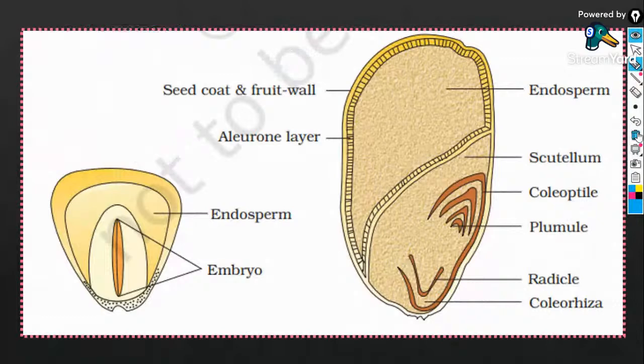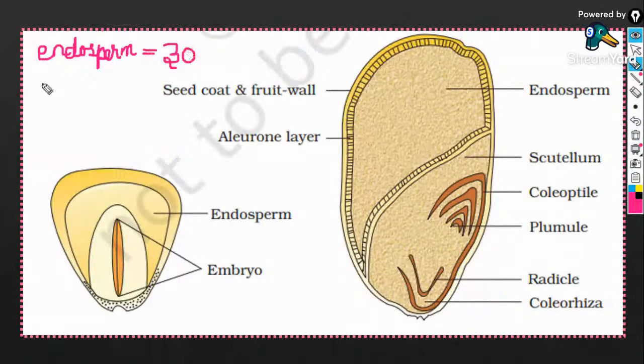Okay, listen to the question very carefully, everybody. The number of chromosomes in the endosperm of a maize grain is 30.